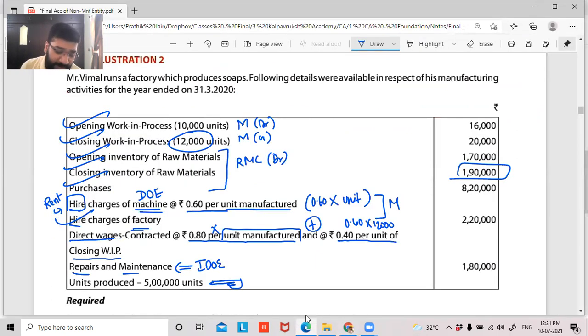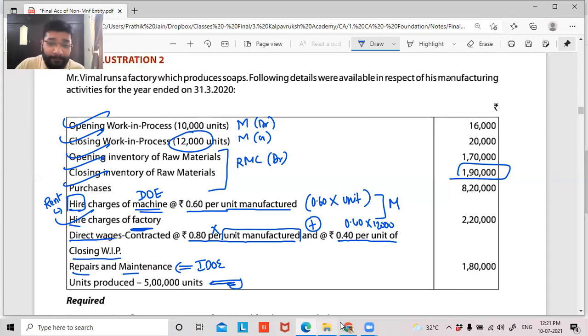Hire charges for factory, guys. Is factory direct expense or indirect expenses? Direct. Indirect. Machine is direct, guys. Machine, you directly use it for the purpose of manufacturing. Factory is indirect, in running the machinery operation. So it is not directly used in the manufacturing process. It is indirectly used. So this is indirect.